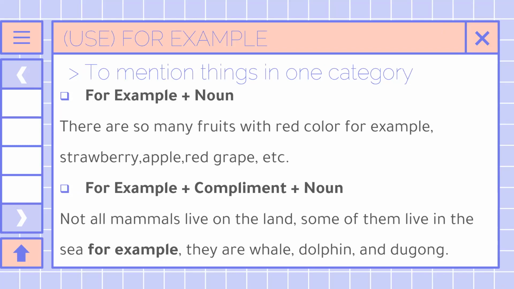The second is "for example" followed by a complement and a noun. The example sentence is, not all mammals live on the land. Some of them live in the sea. For example, there are whale, dolphin, and dugong.